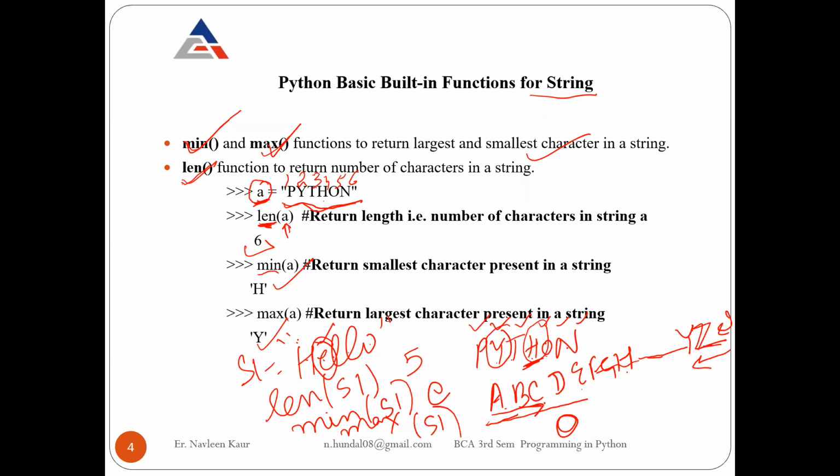F, G, H, H comes next. No, I want the maximum. I, J, K, L, L comes next. M, N, O, O comes last in it. So that's why O is the maximum character here. So I hope these 3 functions, length, maximum and minimum, are okay.